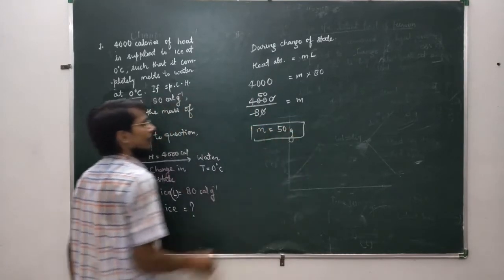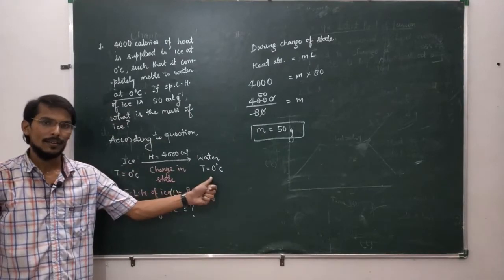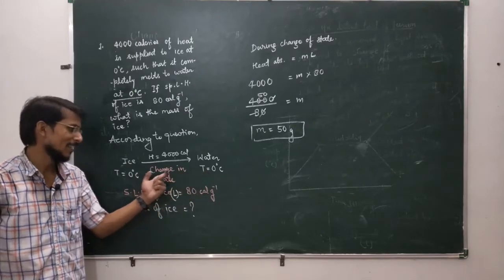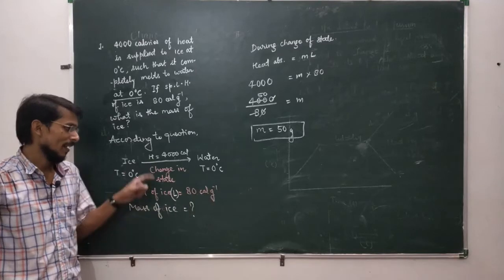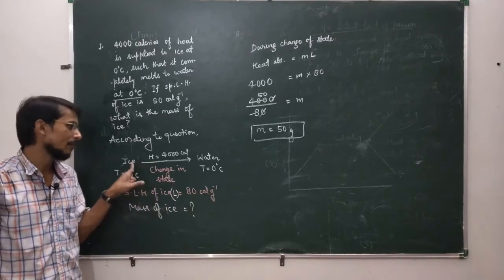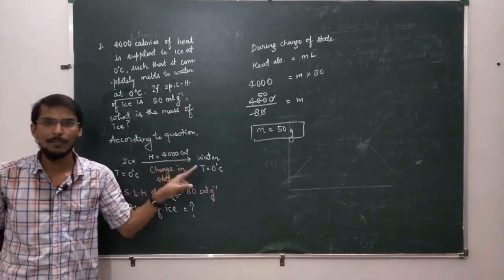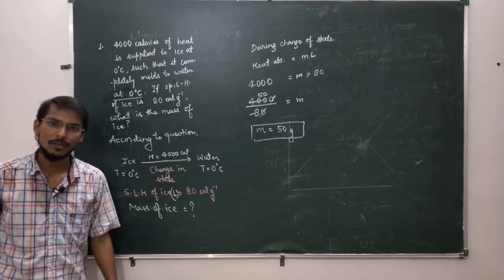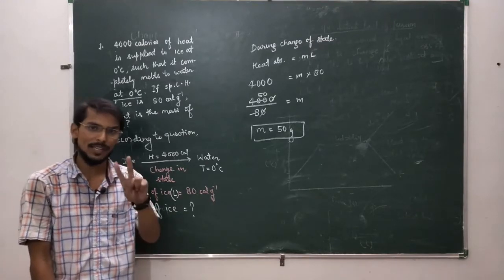So this is a very easy question, because there is no rise in temperature. Actually there is change in state, but there is no rise in temperature. So this is a very simple case, and you must understand that whenever there is change in state, we use the formula heat absorbed is equal to m into L, where L is the specific latent heat of fusion. Okay. Now in the next question we will consider both cases together.